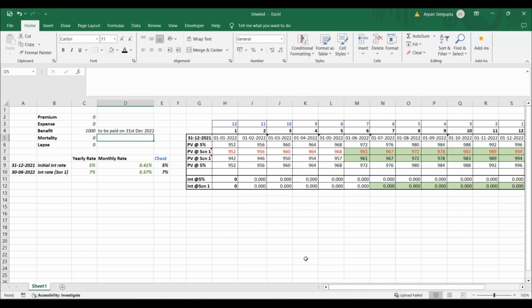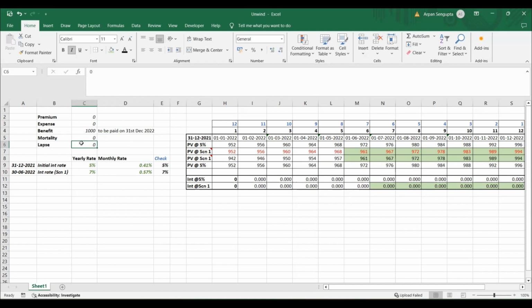Without wasting any further time, let us come back to this example. Here we have made a simplified example for the ease of calculation. Premium is zero, expense is zero. We are only assuming a benefit which will be paid on 31st of December 2022, assuming that today is 31st of December 2022. Mortality is zero, lapse is zero, so there is no decrement applicable.